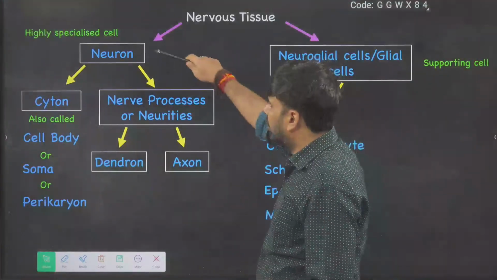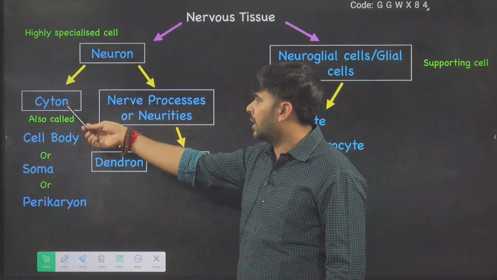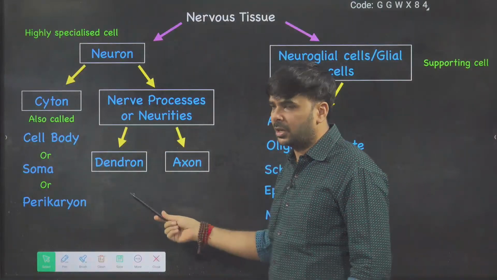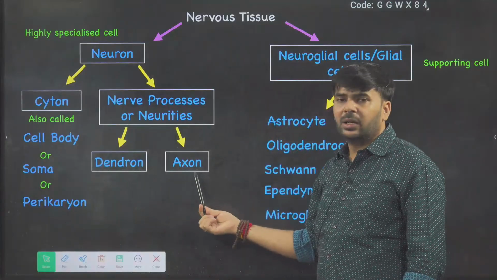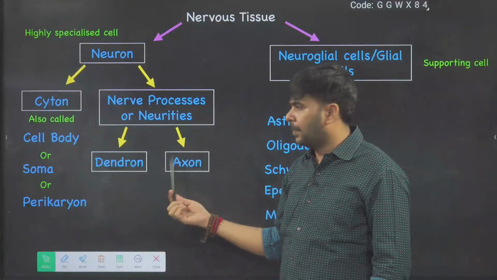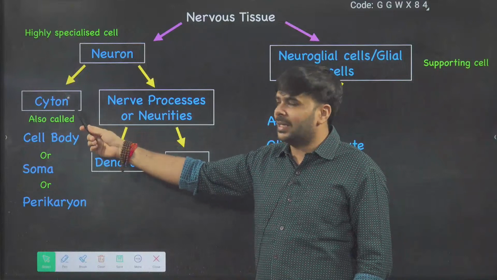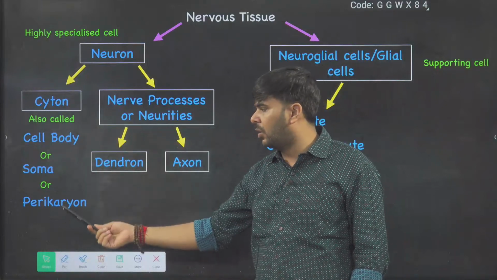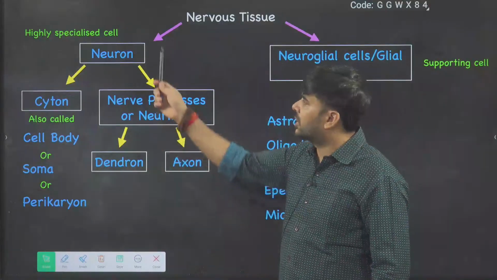So the neuron has two areas: the cyton area, the cell area, and the nerve processes. Nerve processes are of two types, dendron and axon. The cell area is cyton, also called cell body, also called soma, also called perikaryon. So this is about neuron.